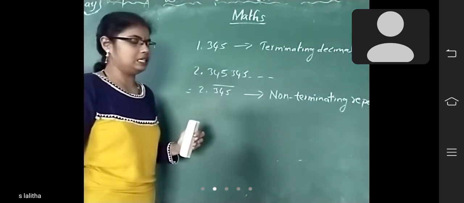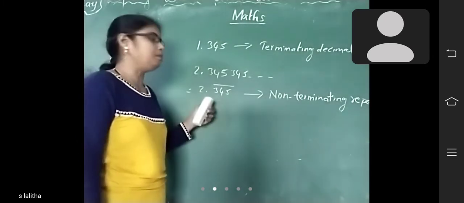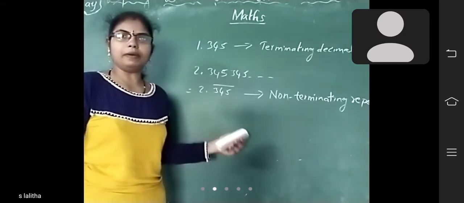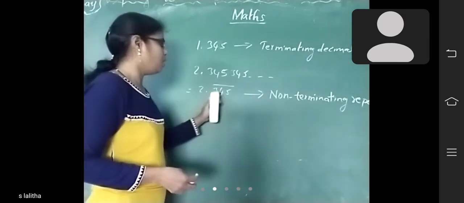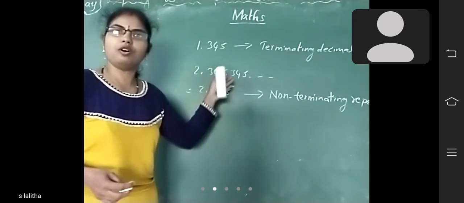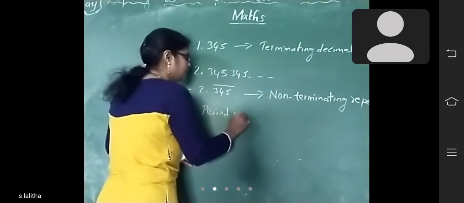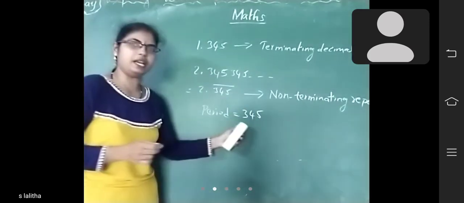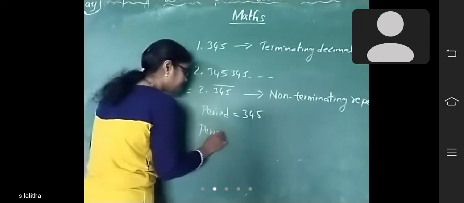Period and periodicity. What is called period? The set of digits repeated in a non-terminating repeating decimal is called the period. So here, which numbers are repeated? 3, 4, 5 will be repeated. So what is the period here? The set of digits is 345. The period is 345.